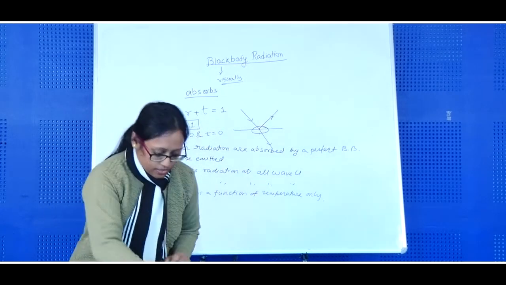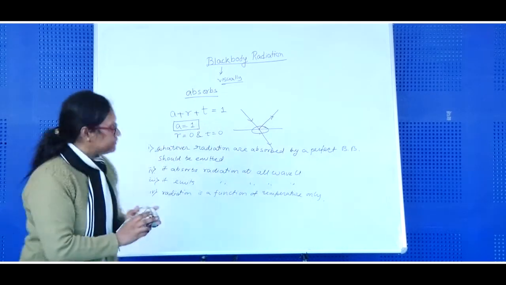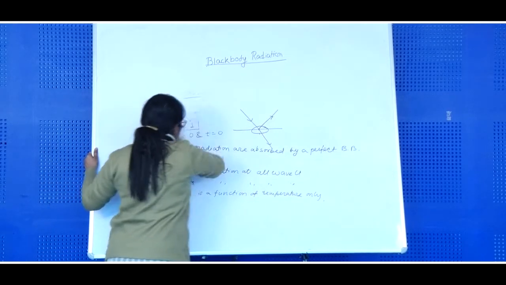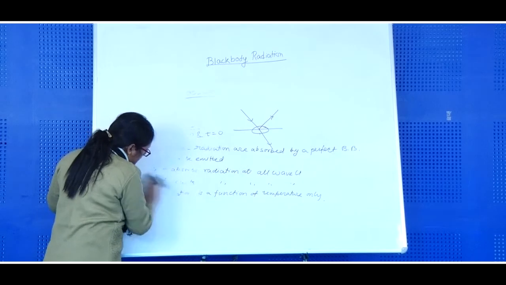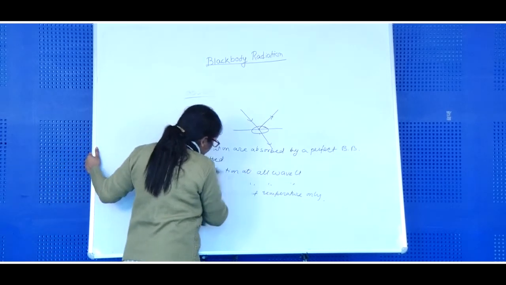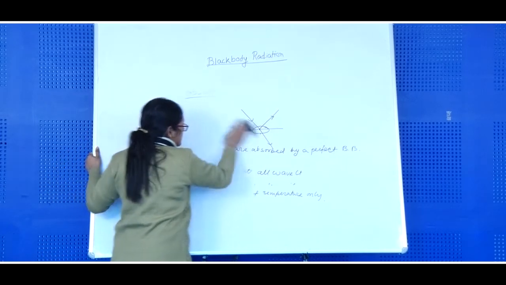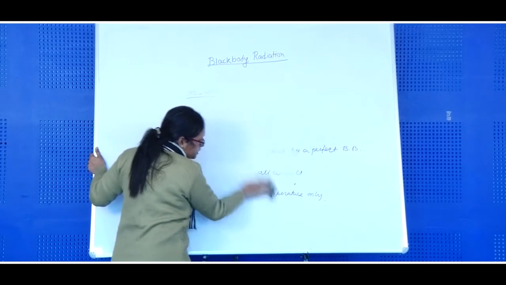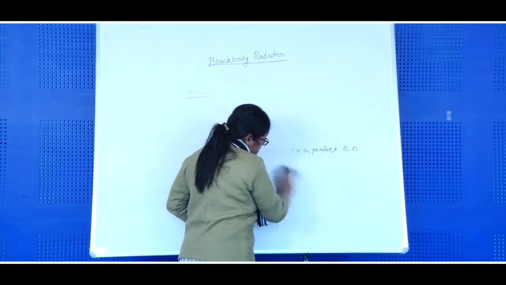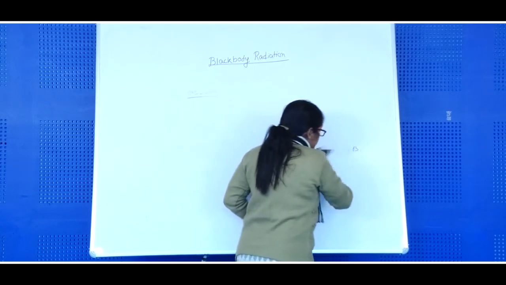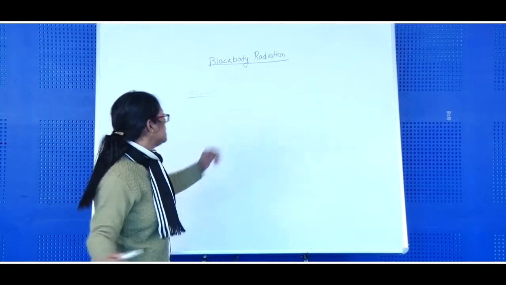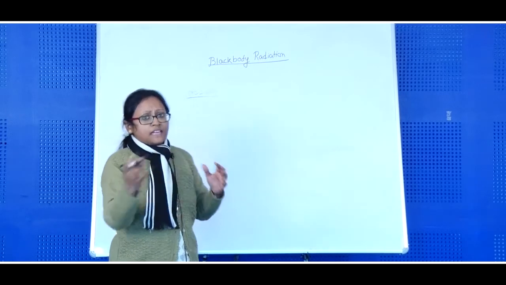Okay. So the next point is how we can make a black body in the laboratory. Can anyone give an example of a black body which may not be perfect, that means absorption may not be 1 but close to 1, maybe 0.99, 0.98, like that?